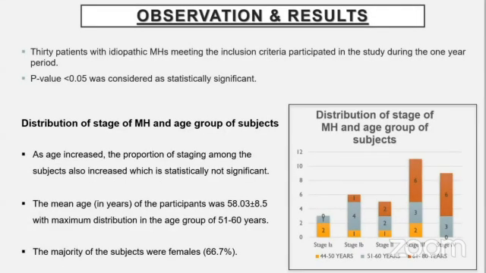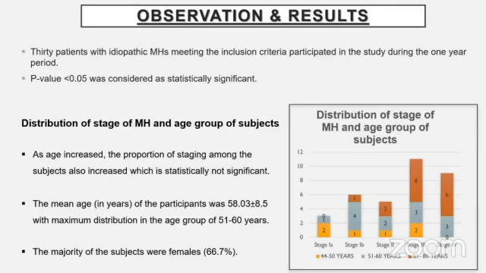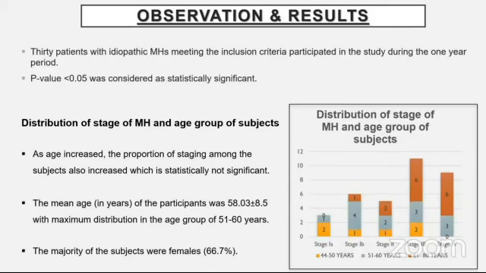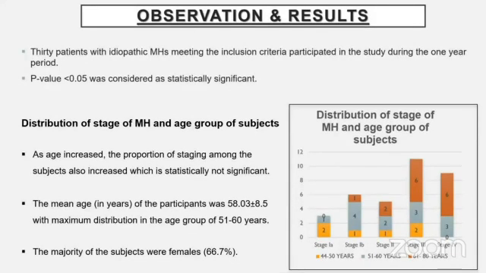Observation and results. 30 patients with idiopathic macular hole meeting the inclusion criteria participated in the study during a 1 year period. The data was entered into an Excel sheet and statistical analysis was done, after which a p-value less than 0.05 was considered statistically significant. The distribution of stage of macular hole and age group of subjects showed that as the age increased, the proportion of staging among the subjects also increased. The mean age of the participants was 58 years, with the maximum distribution seen in the age group of 51 to 60 years, and the majority of the subjects were females.